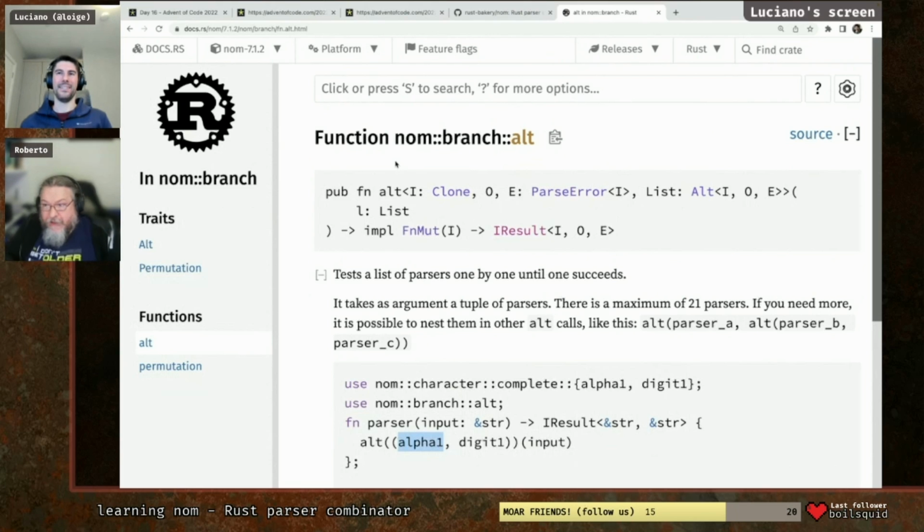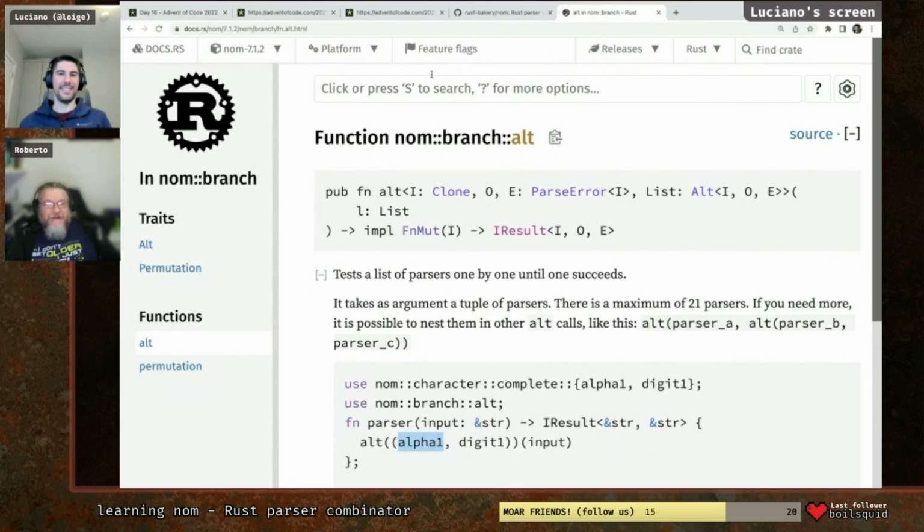Yeah, but it's probably to avoid the allocations. He's keeping an array of 21 something and using only some of them, and you have to use nested ones if you want to go into more complicated scenarios. Yeah, or maybe it's the maximum size of a tuple. I have no idea. In Rust, is there a maximum size of a tuple? There might be. Actually, I don't know that one. If anyone in the chat knows, drop it in the chat. Because anyway, it was just 21, a strange number like this.